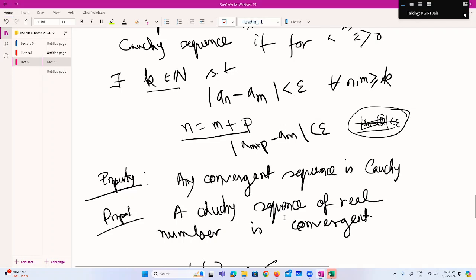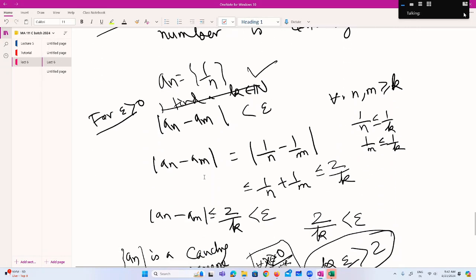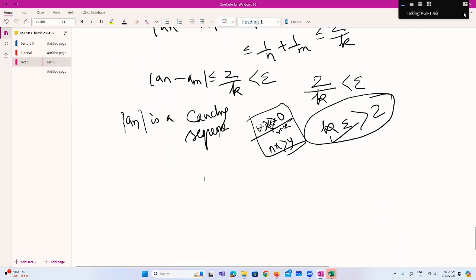We don't know about Cauchy sequences of complex numbers. We are not studying complex numbers here for the time being. So everything is for real numbers. For real numbers, you can see that this is an if and only if condition. A convergent sequence is Cauchy, and a Cauchy sequence is convergent for real numbers. Both are if and only if, so if one of them holds, the other will also hold. That you can use to show other properties of the sequence. So till now, do you have any difficulty?